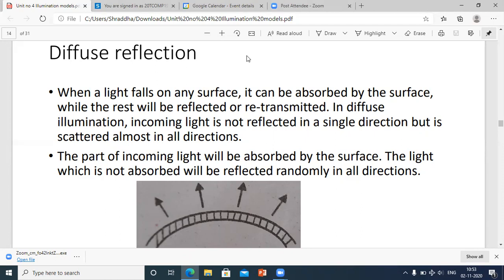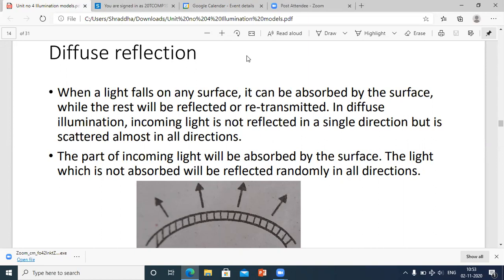Now what is the meaning of diffuse? When light falls on any surface, it can be absorbed by the surface while the rest will be reflected or retransmitted.